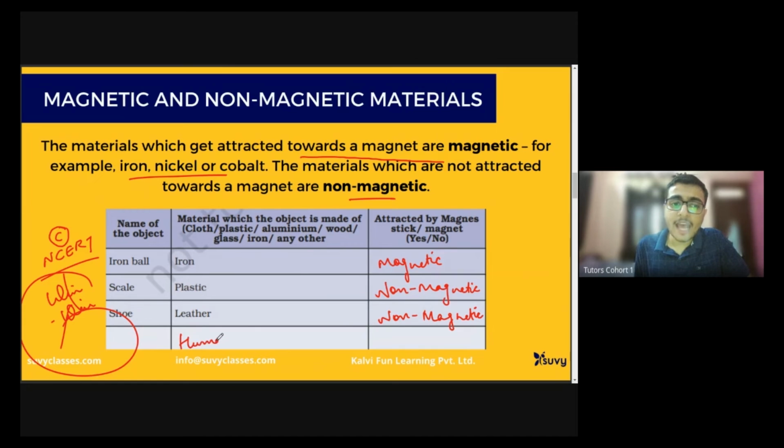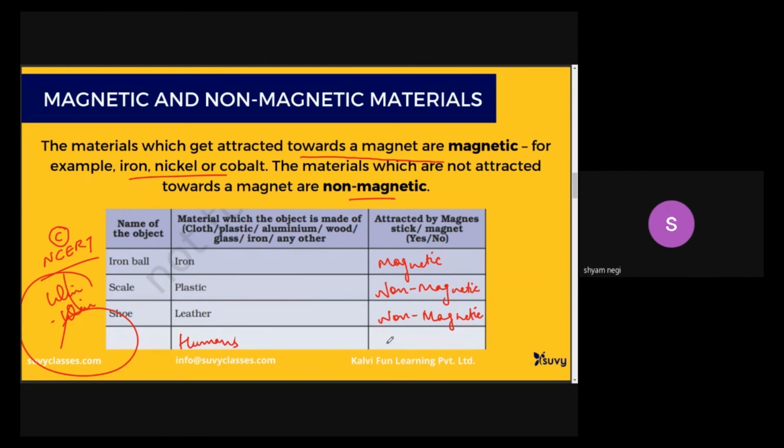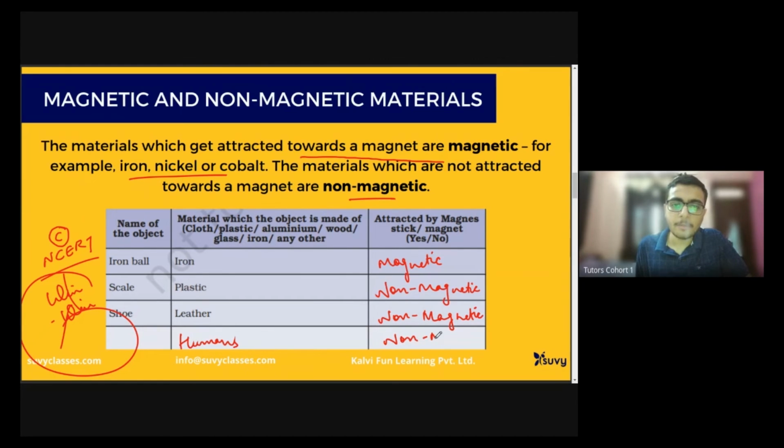Now, humans. What about humans? Are humans magnetic? No, sir. Very good, I appreciate it. Yes, humans are not magnetic. That's a very simple thing. If I talk about paper, paper is again non-magnetic. If I talk about a screw, if the screw is made from iron, then it is magnetic.